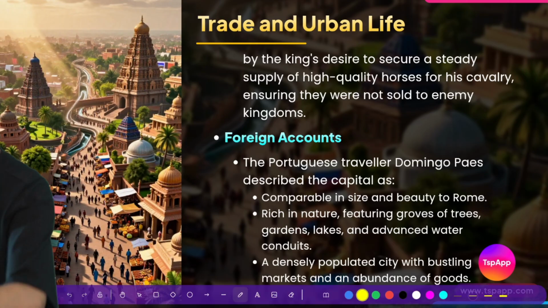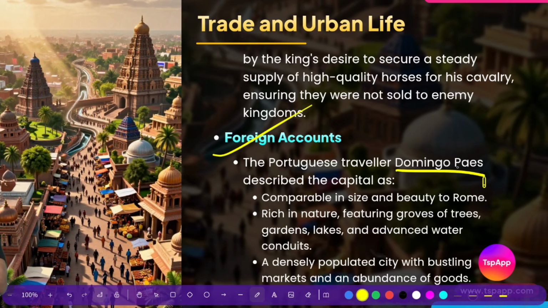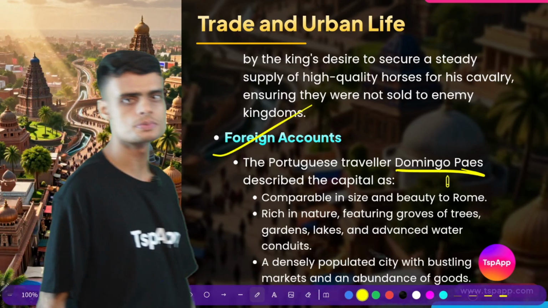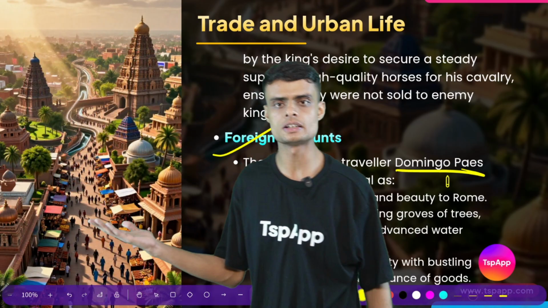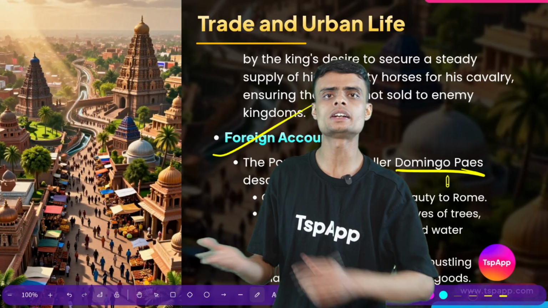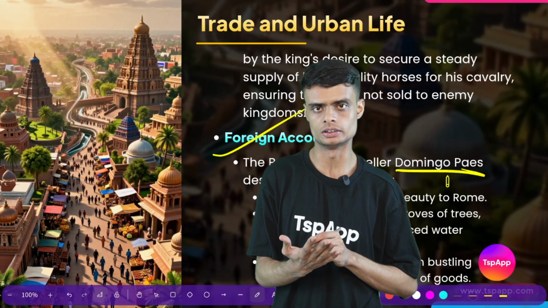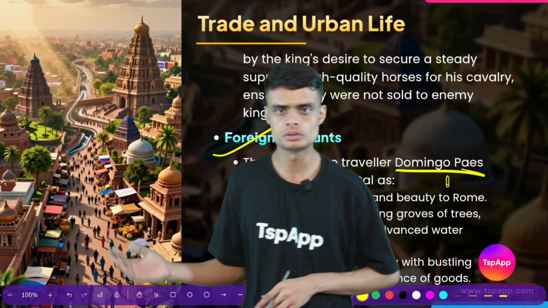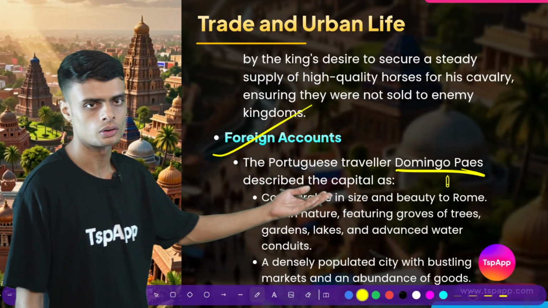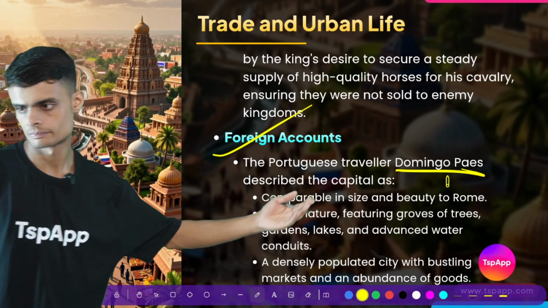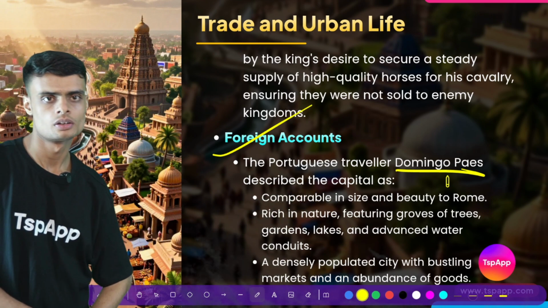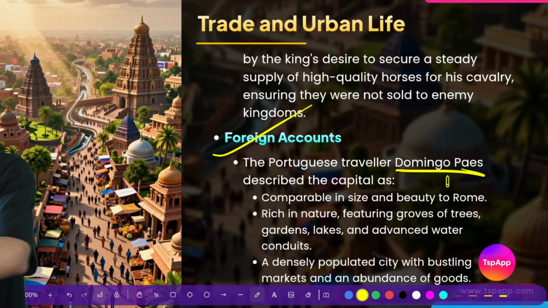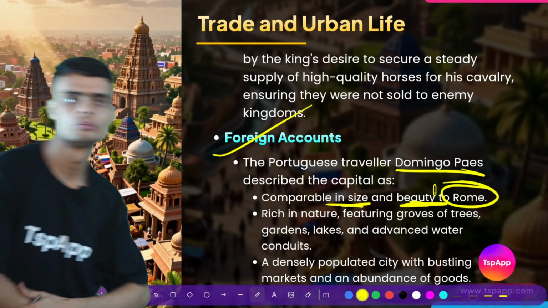Now, foreign accounts. We have a famous traveler. Who are travelers? Travelers are those people who came to different kingdoms in the past, and they wrote about whatever they saw, whatever they noticed in the new areas. We have a famous Portuguese traveler called Domingo Paes. This Portuguese traveler described the capital to be very large, and as beautiful as Rome.